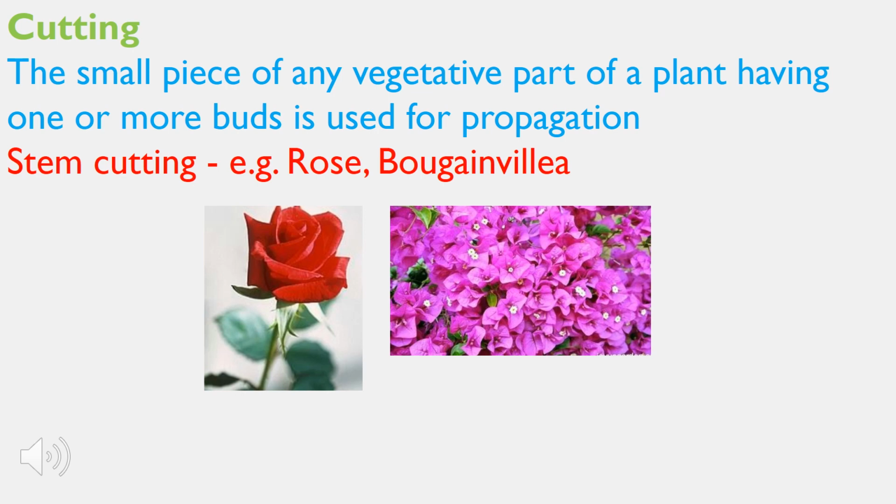A stem cutting produces new roots, and a root cutting will produce new stems. You're getting my point? Some plants can be grown from leaves as well. In leaf cuttings, both the stems and the roots are produced.